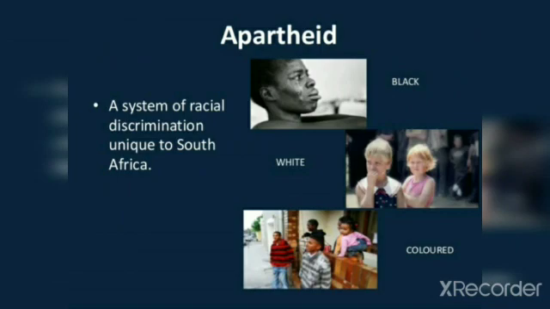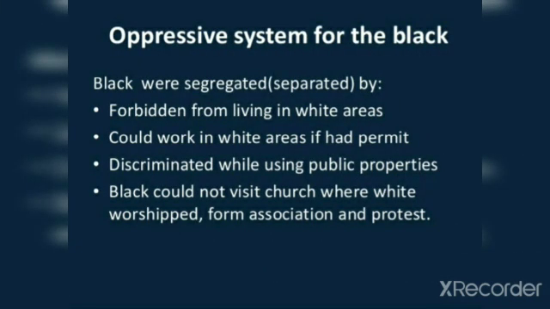This system was particularly oppressive for the blacks. They were segregated in so many places like trains, buses, taxis, hotels, hospitals, schools, colleges, libraries, even in cinema halls and theaters, beaches, and they even had separate swimming pools and public toilets. They were all separate for the whites and for the blacks.